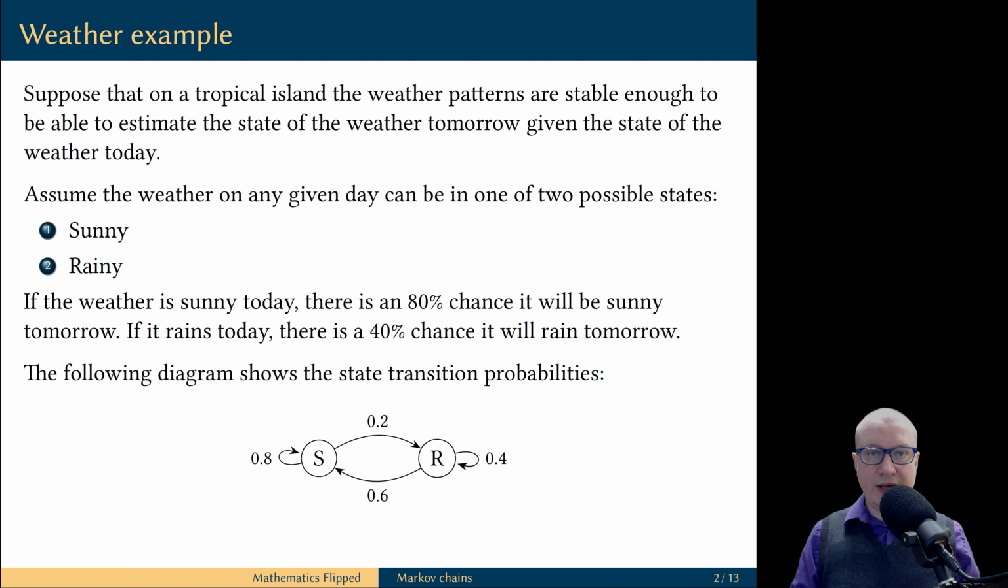We can represent these so-called state transition probabilities using the following diagram. In particular, if it is sunny today, then with 20% chance it is going to rain tomorrow, and if it rains today, then with 60% chance it is going to be sunny tomorrow. This is an example of a Markov chain because the state of the system at the next step depends only on the current state of the system.